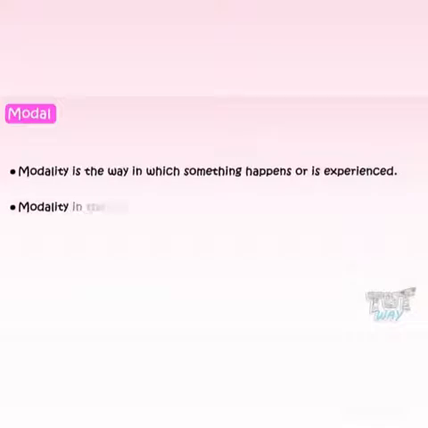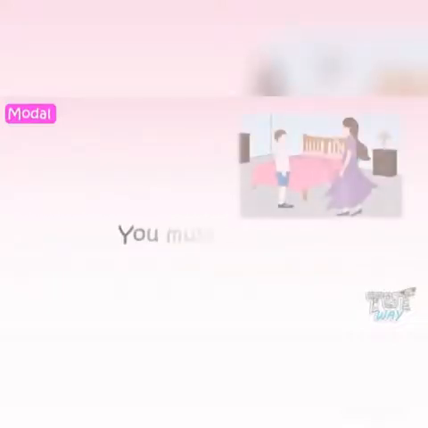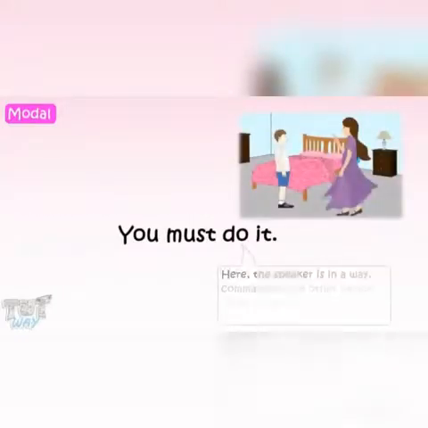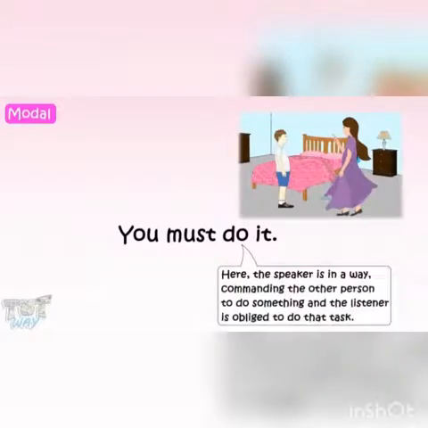Modality in the speaker's voice gives a sense of a person's mood. For example, you must do it. Here, the speaker is in a way commanding the other person to do something, and the listener is obliged to do that task.